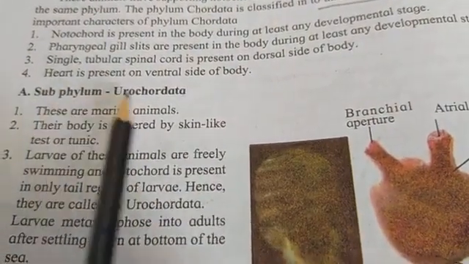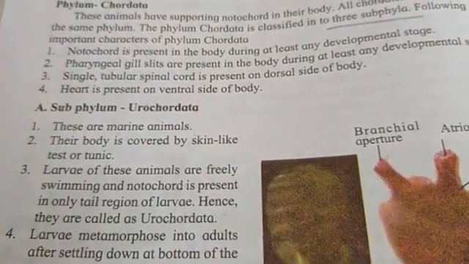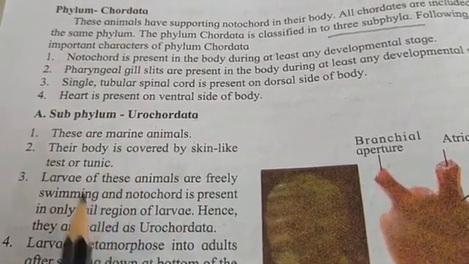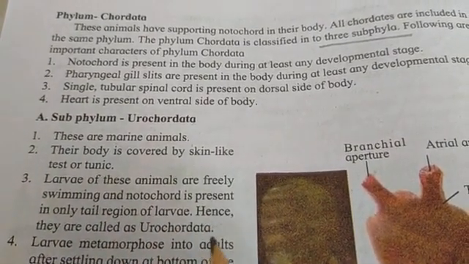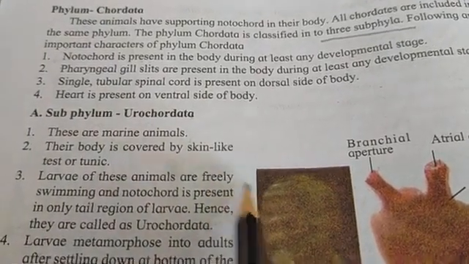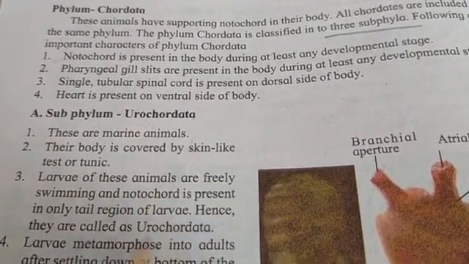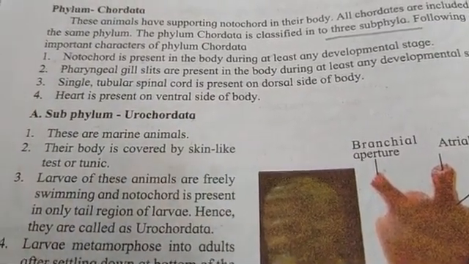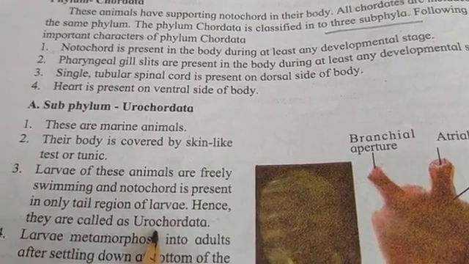First we will talk about the subphylum Urochordata. These are marine animals. Their body is covered with a skin-like test or tunic. Larvae of these animals are freely swimming, and the notochord is present only in the tail region of the larvae. Hence they are called Urochordata.